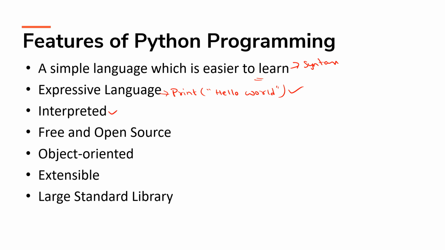Now, interpreted. As I told you, in the upcoming videos we'll learn about the interpreter. What do you mean by interpreter? Of course, Python is an interpreted language, but what is it? It means this interpreter can execute one line at a time. One line at a time means, let's say I have written 11 lines of code. Of course, hello world is a basic code, where we have written one line.